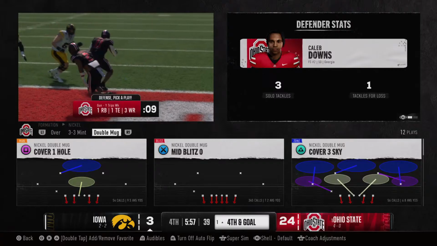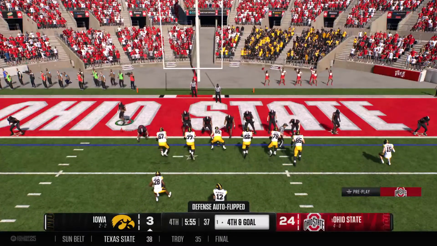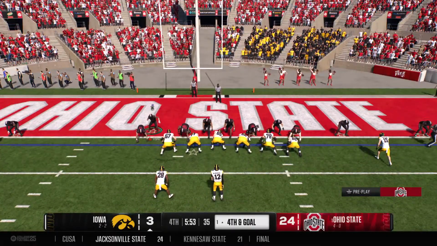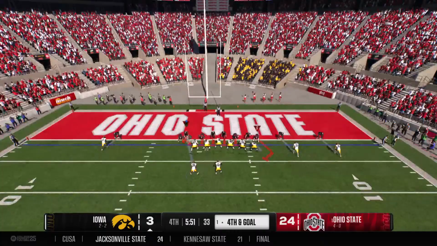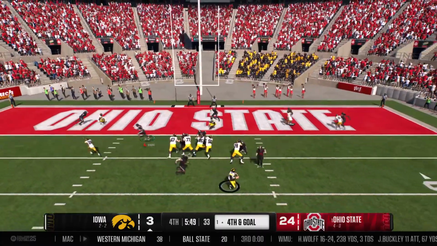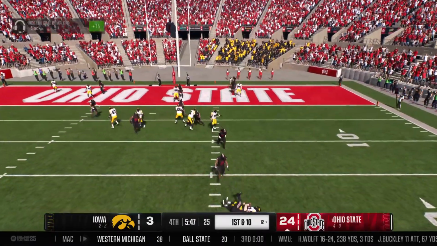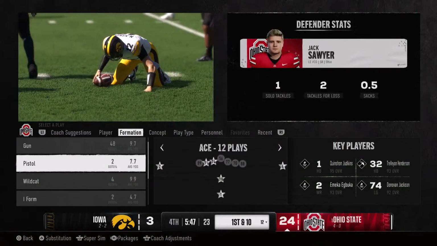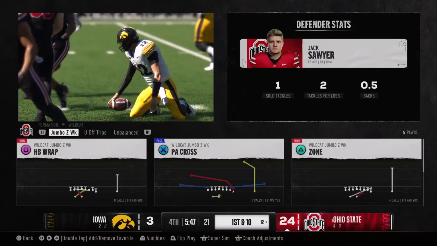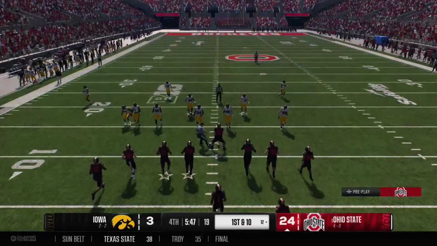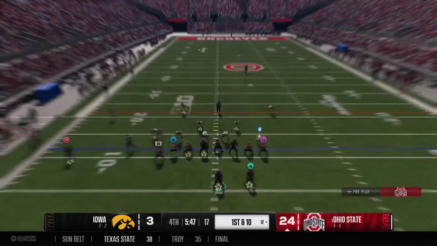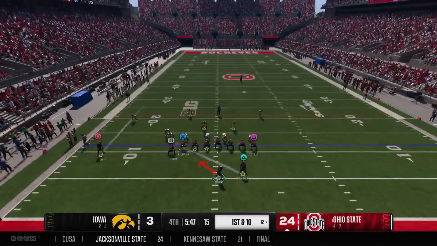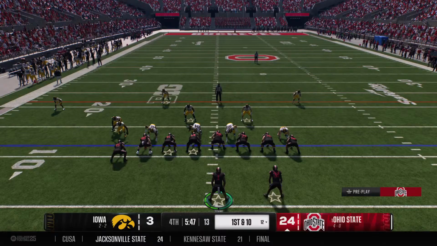Yeah, and this offense, man, they just continue to struggle. They need to find something that they do really, really well. And running the football late in the 4th quarter when you're getting beat by a good bit, that's probably... They got him. Big stop in the backfield, and what a stand by this defense to keep points off the board. That's just a play the quarterback can't make. 4th down, down by the goal line. That ball's got to find its way in the end zone somehow, some way.